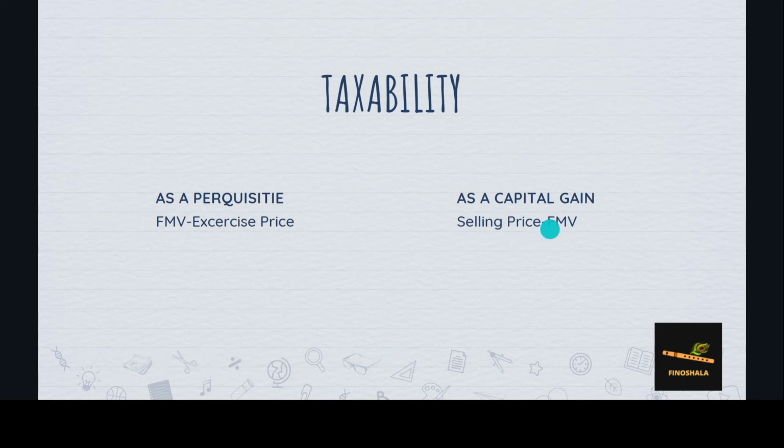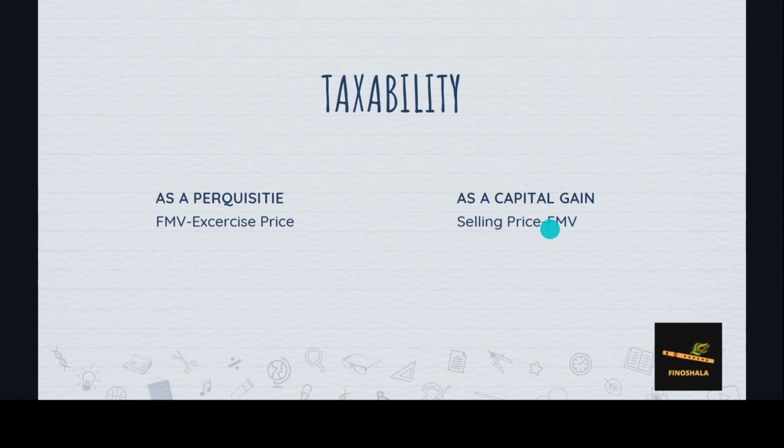As a perquisite, when an employee exercises his option, that is after completion of the vesting period and before the expiry of the exercise period, the difference between the fair market value as on the date of exercise and the exercise price, that is the predefined price which the employer or the organization agreed to during the joining of the employee, is taxed as a perquisite.